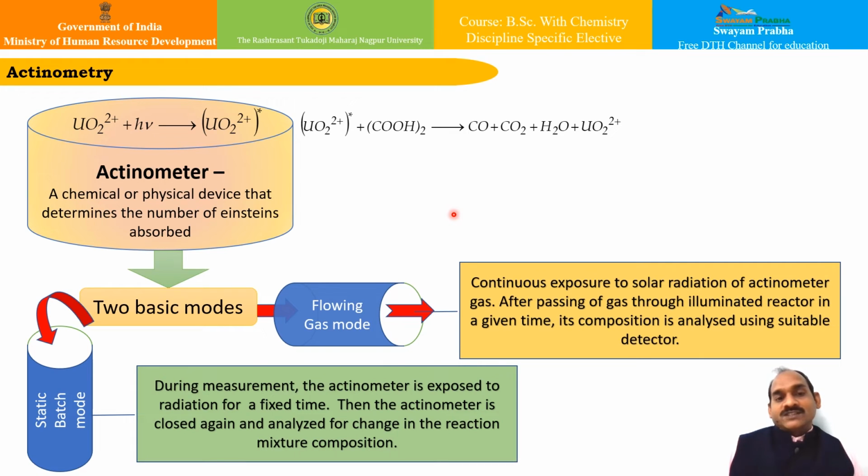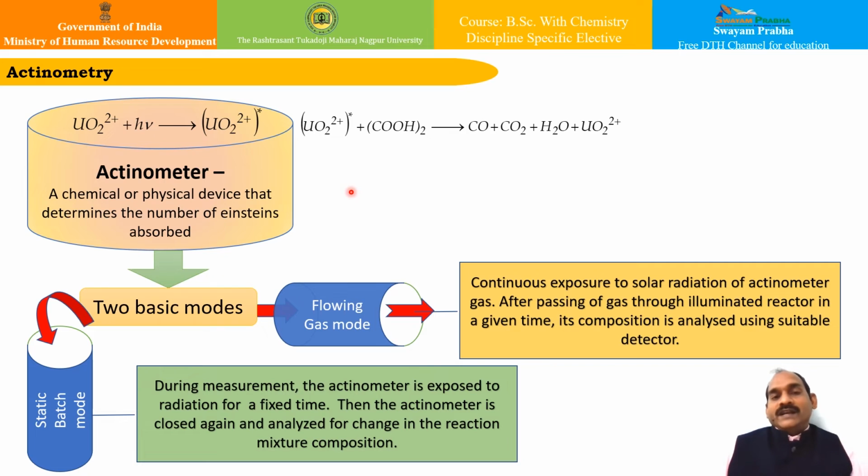A chemical system or a physical device that determines the number of Einsteins absorbed is known as an actinometer. Although it is not very accurate, it is a convenient method for measuring the number of Einsteins absorbed. In this device, a standard photochemical reaction is used to estimate the energy of the radiation absorbed. One actinometer which is very commonly used is the uranyl oxalate actinometer.